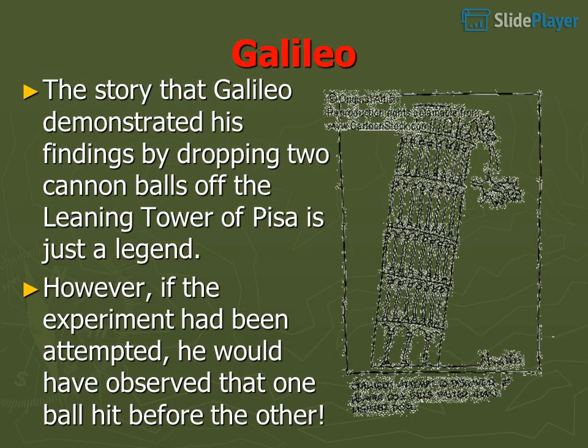Galileo. The story that Galileo demonstrated his findings by dropping 2 cannonballs off the Leaning Tower of Pisa is just a legend. However, if the experiment had been attempted, he would have observed that one ball hit before the other.